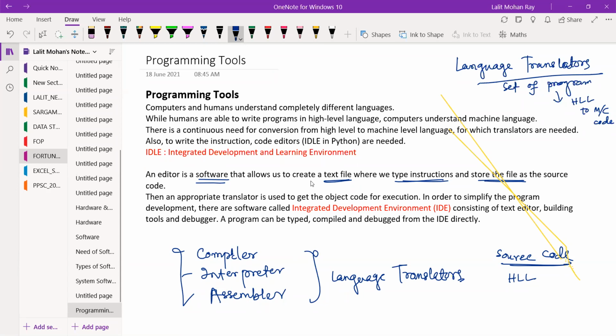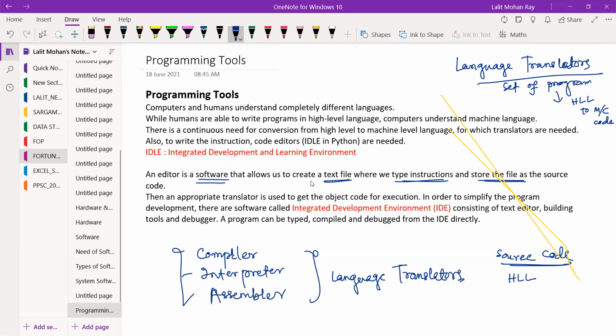All of you clear? Then we will start with compiler, interpreter, and assembler: what is compiler, what is interpreter, what is assembler? In the next class, we will discuss all these three and how they work.